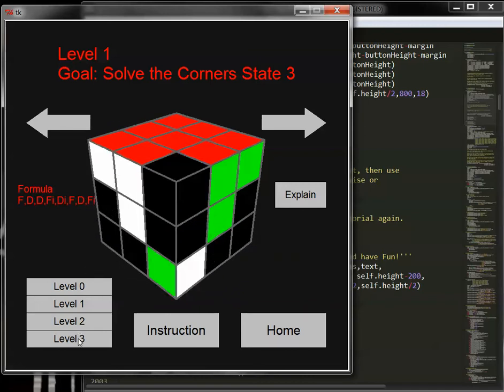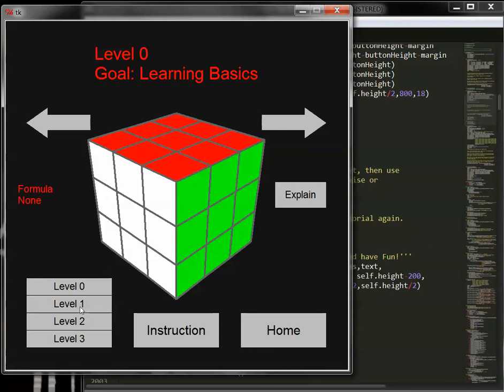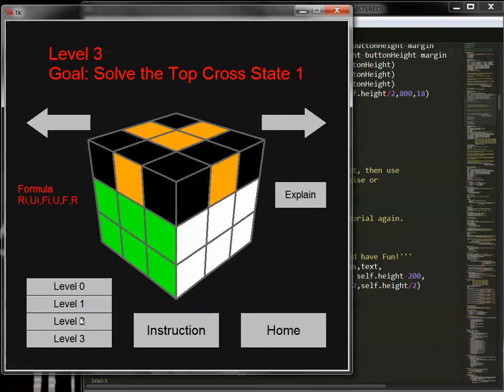You can always jump to other levels by clicking the button on the left. For example, if you already know how to solve level 1 and level 2, you can go to the most complicated level 3.